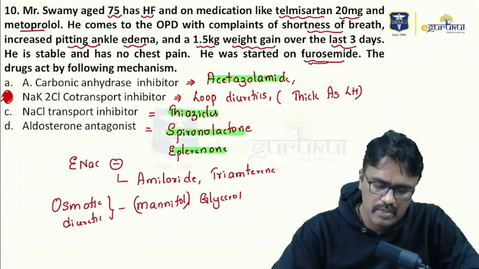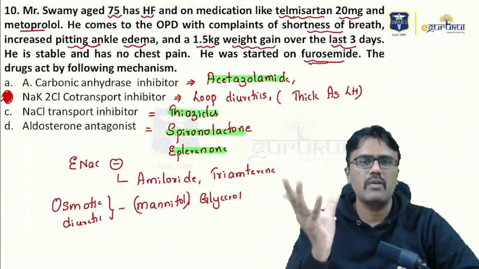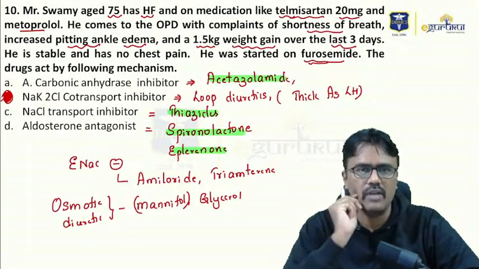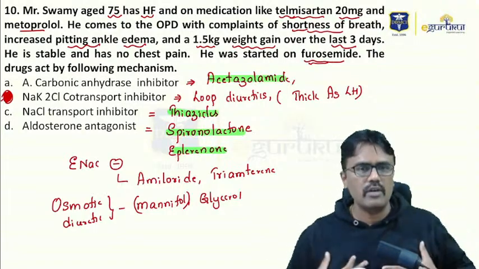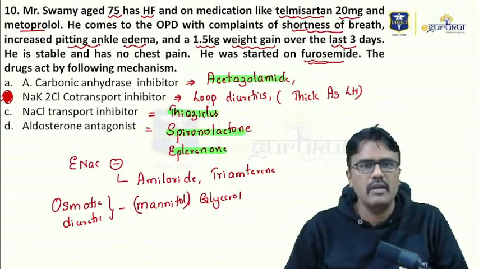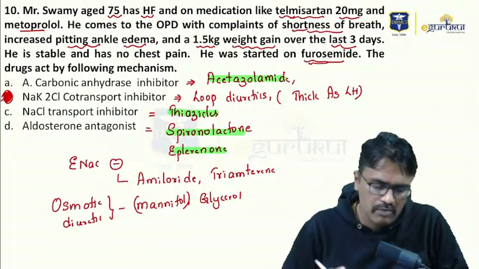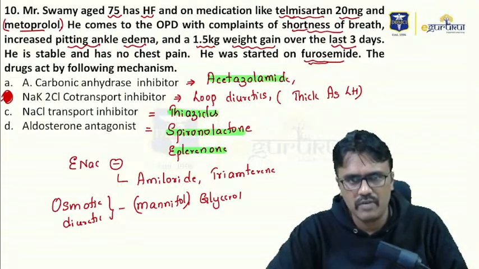Now, this is a patient with chronic heart failure. We are using telmisartan and metoprolol. Now, when we use beta blockers, what happens? Beta blockers decrease the contraction of the heart. When they decrease the contraction of the heart, sometimes there may be congestion that will lead to shortness of breath, edema will increase, and edema increase will cause weight gain. So in that case, we have to reduce the dose of metoprolol or stop it. That is what we do.